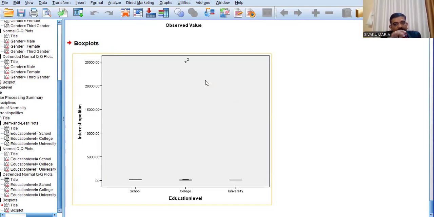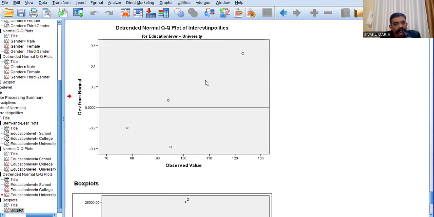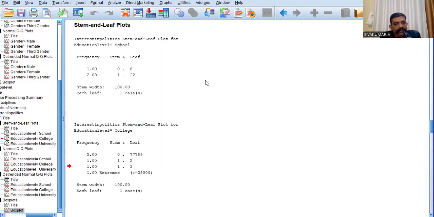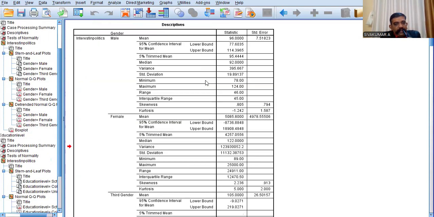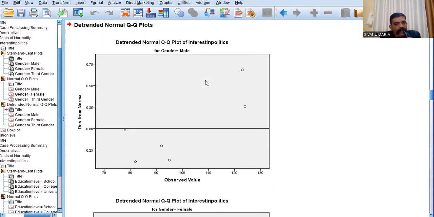Then that condition is not satisfied. That means the fourth condition is not satisfied; there is a significant outlier in the case of education level, the independent variable. In this other independent variable, gender, in the gender case also, I think there is a significant outlier.